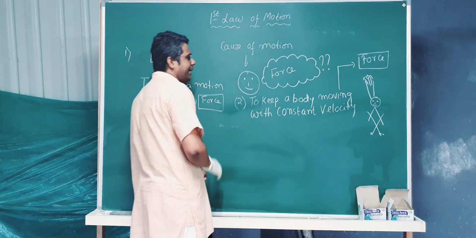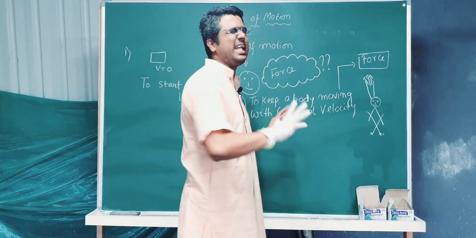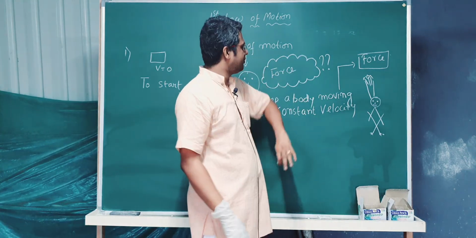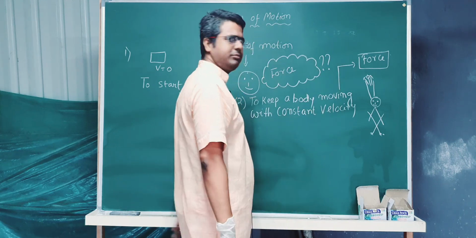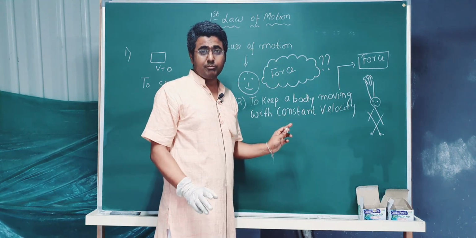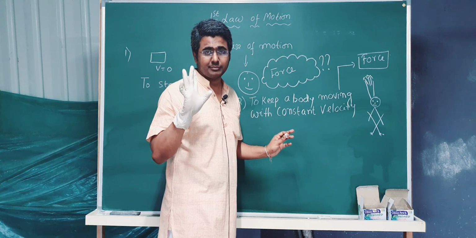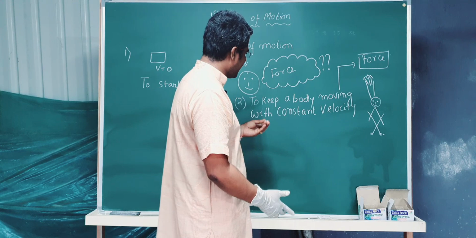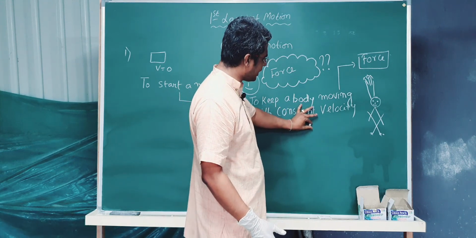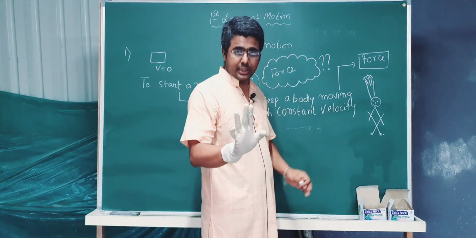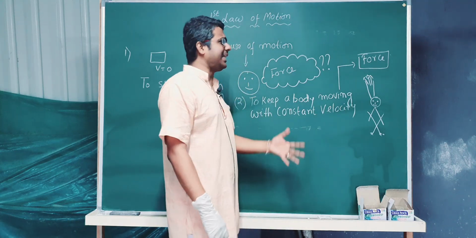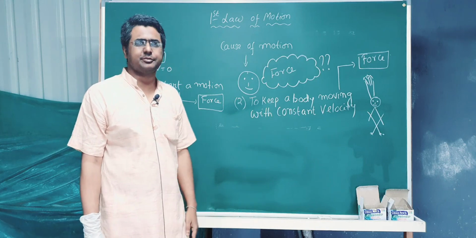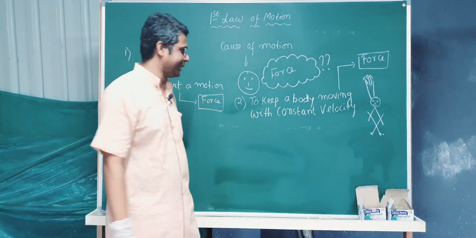Now the problem is, suppose this chalk is moving on this board, I have to give some force. Now I make this board completely oily, I have put all the oil over this board. So this board will now become slippery, right? Okay, slippery. So at that moment when the board has become slippery, I need not give that much amount of force. Now what I have to give now? Clear? So what is changing? While you put the oil on this board, what is changing? The friction is reducing, right?